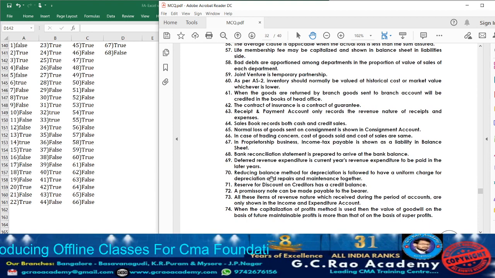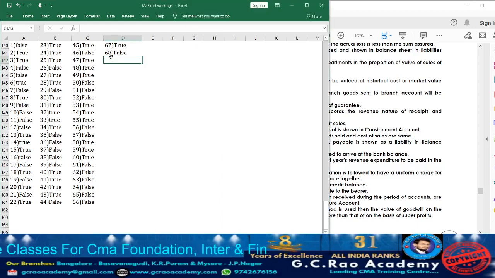To be paid later? No, it will be recognized in the future period. It cannot be like a later period payment. So it is false. So whatever the statement 69 they have given, it is false.